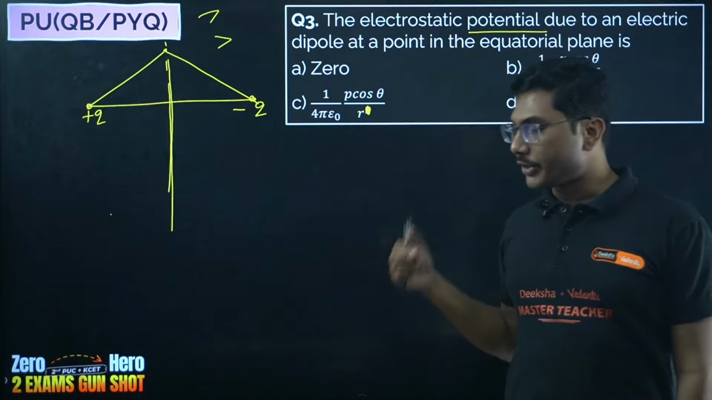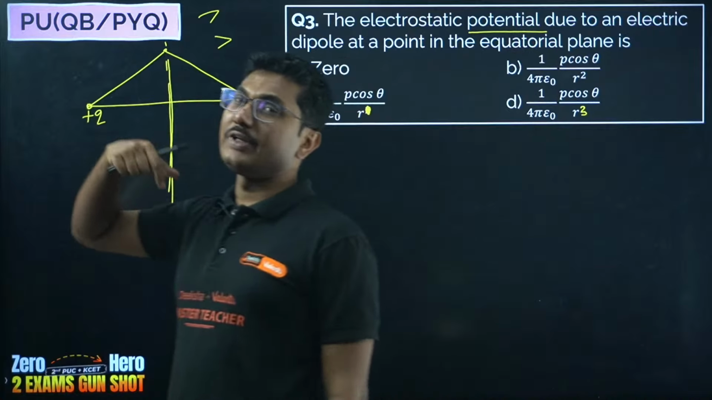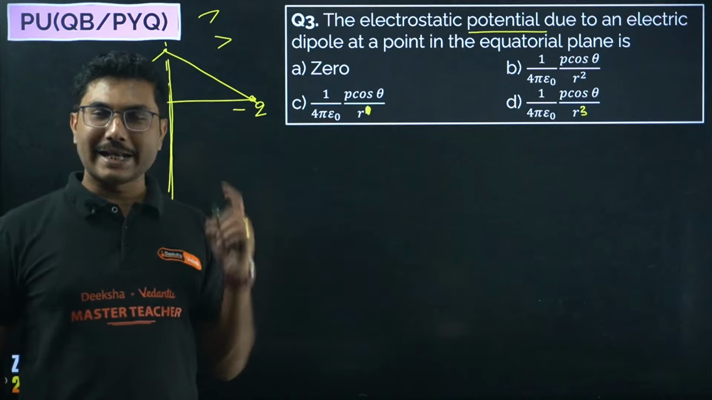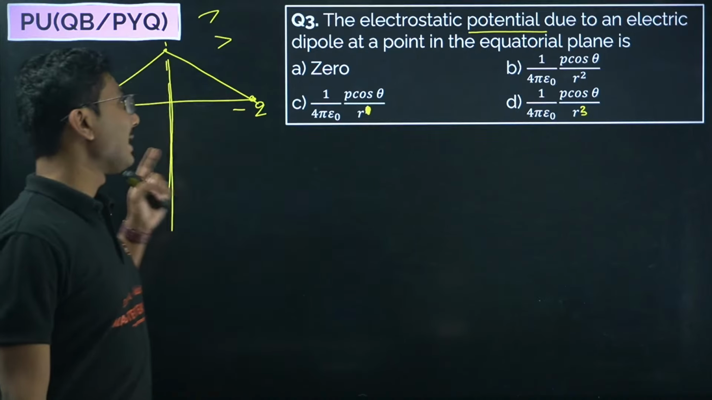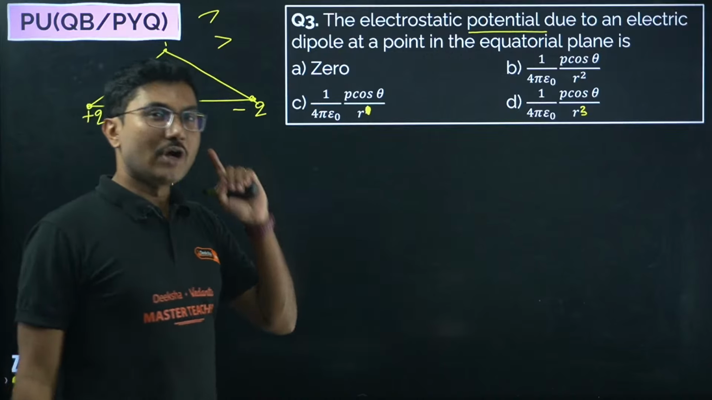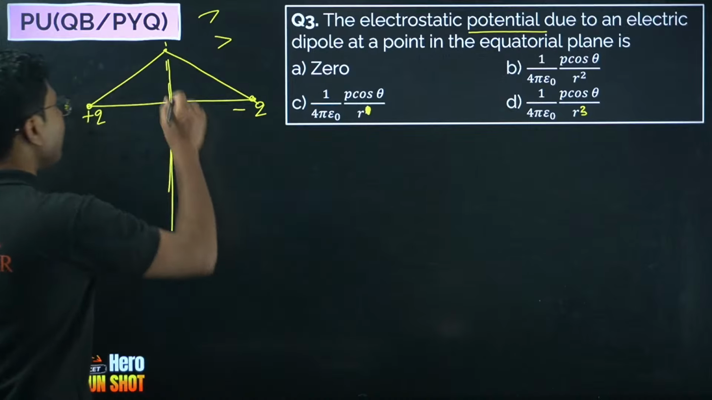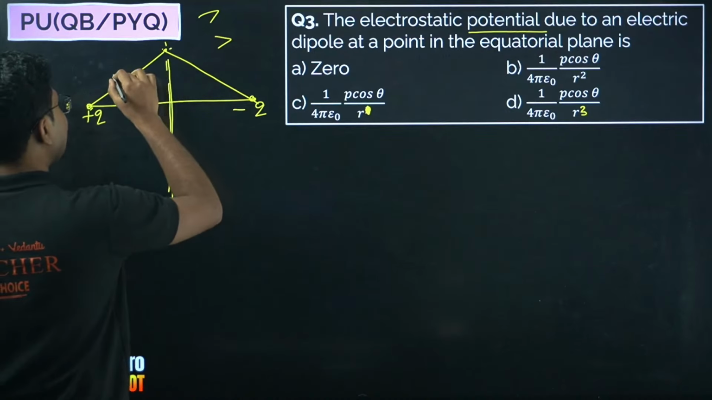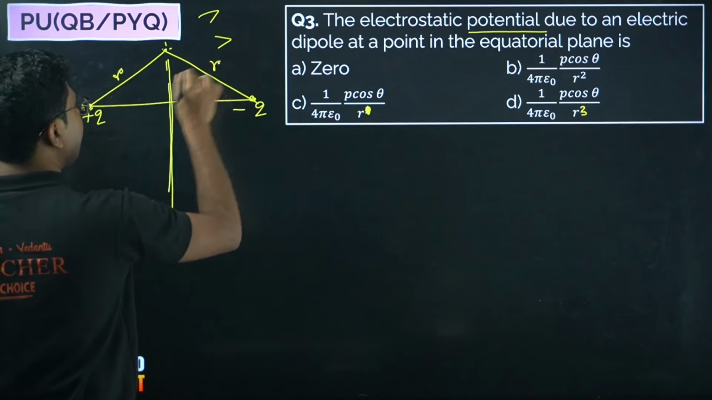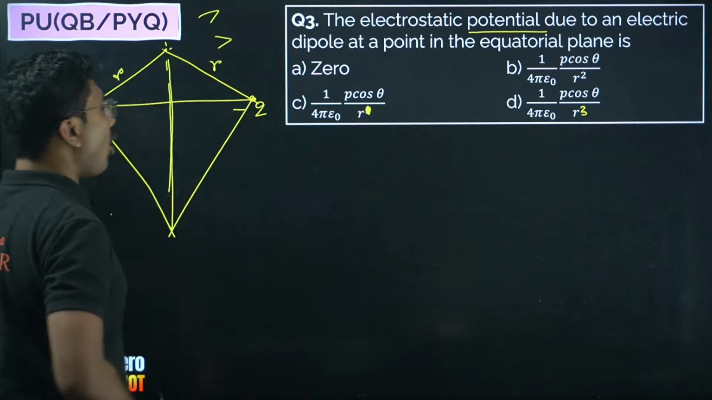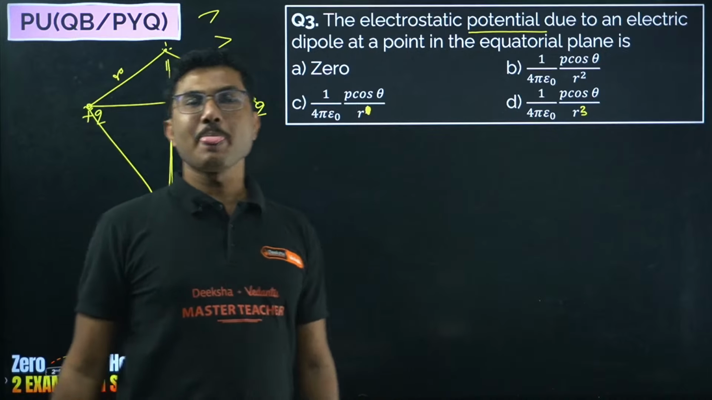Those who have watched my previous lecture, I said in case of electric field you should not consider the sign of the charge, you have to consider direction, but in case of electric potential you have to consider the sign of the charges. That is very, very important. So here, suppose the distance is the same. If any point is located on the equatorial plane, all points are at the same distance.